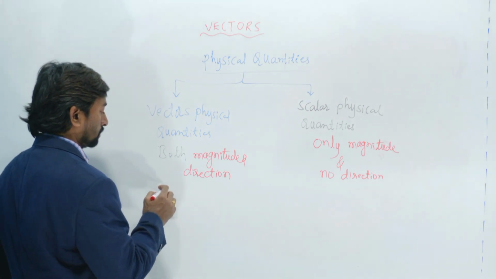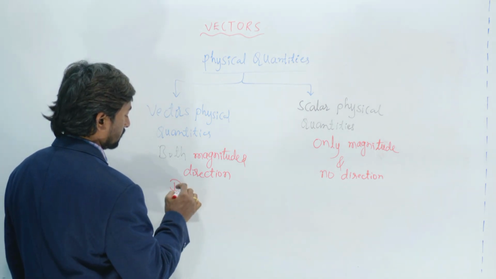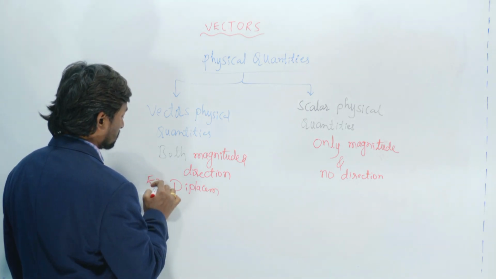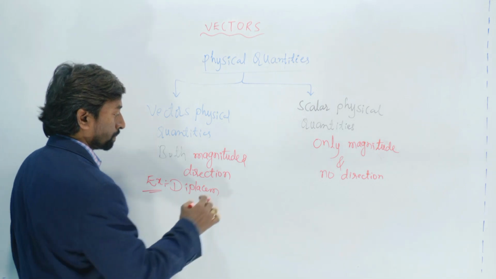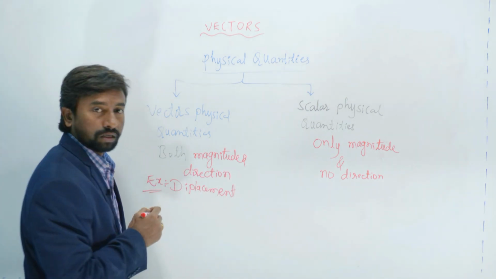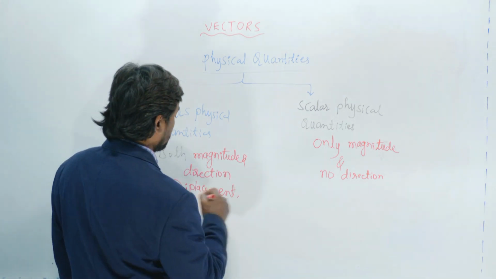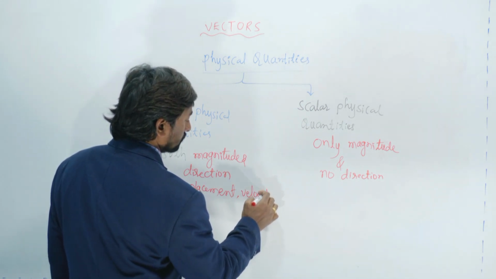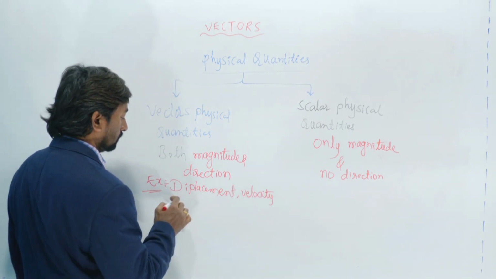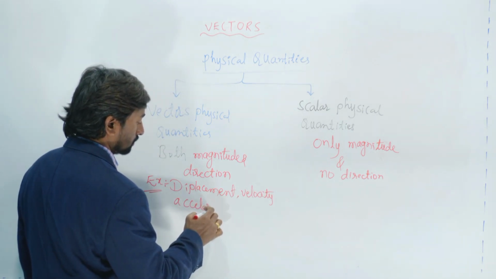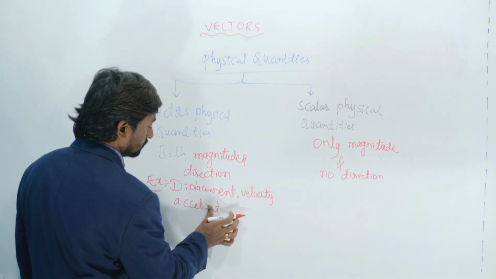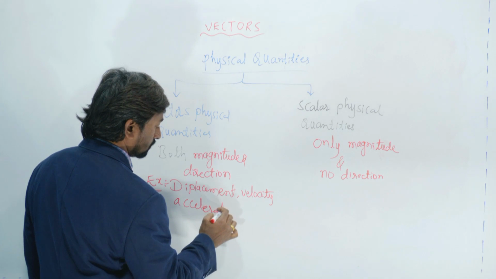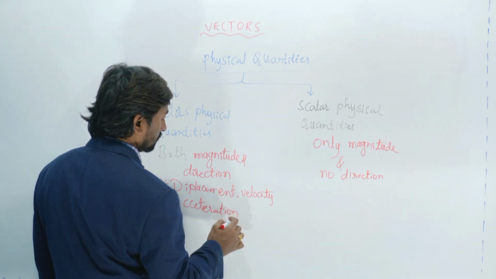Here we can see examples. Displacement is a vector physical quantity. Next we can write velocity. Velocity is a vector physical quantity. We can write acceleration. Acceleration is also a vector physical quantity.